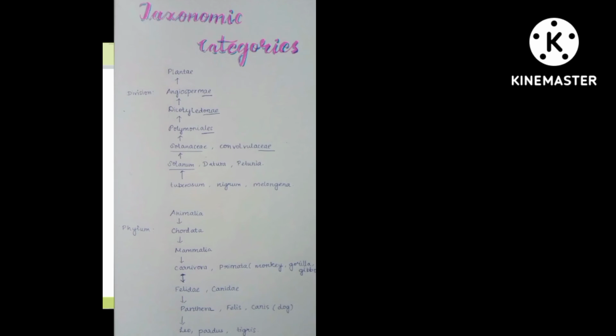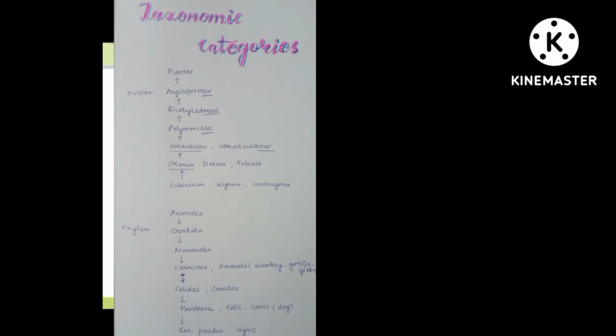Let me show this. Taxonomic categories: Solanum tuberosum, Solanum nigrum, Solanum melongena. So in one genus Solanum we have 3 species. Okay, and then Solanum and Datura, Petunia. These put together make one family, Solanaceae. Solanaceae and Convolvulaceae form Polymoniales. Polymoniales come under dicot, and dicot forms angiosperm, and angiosperm is in the kingdom Plantae.